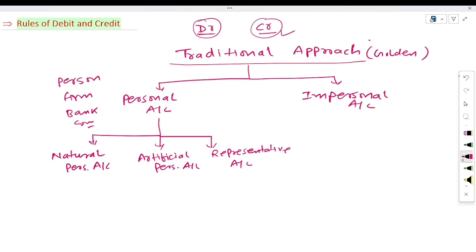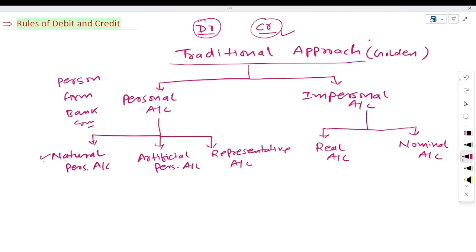So the personal account is to be classified into three parts, and the impersonal account is also classified into two parts. First one is real account and second one is nominal account. Now we will discuss all the types, the bifurcated parts of these accounts, in detail.